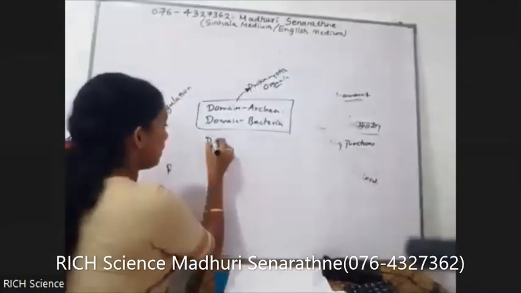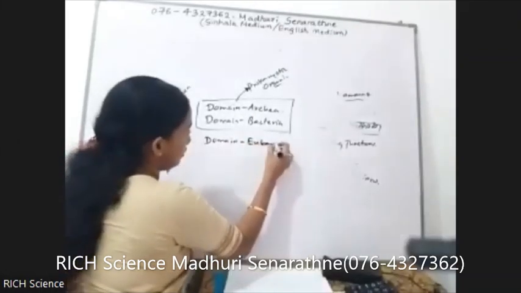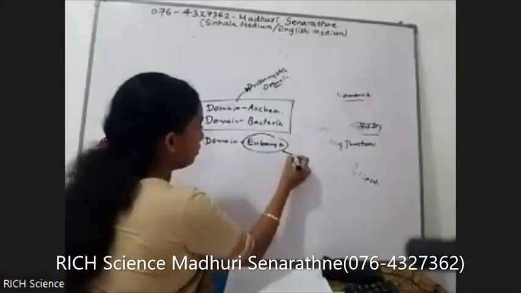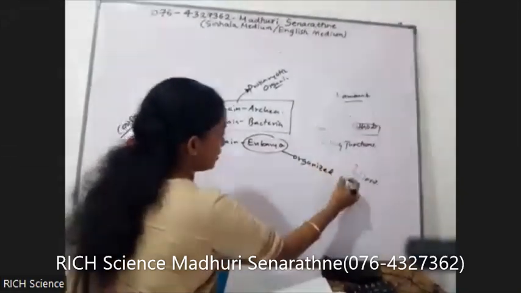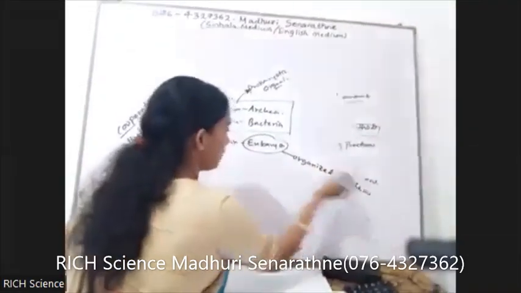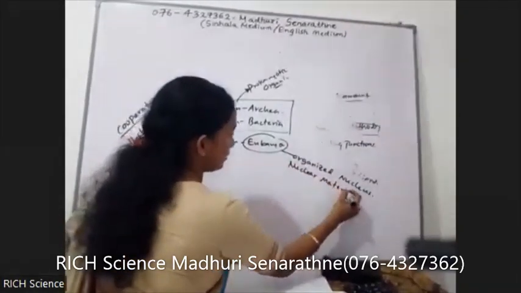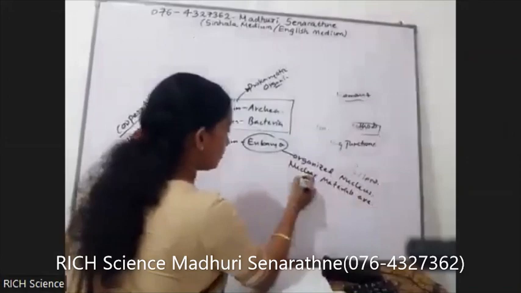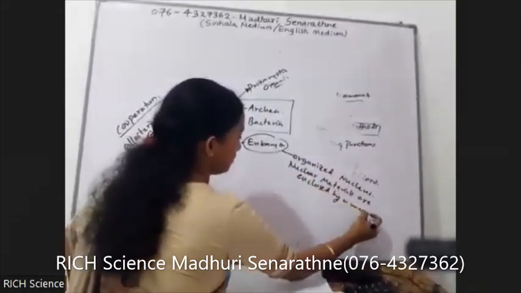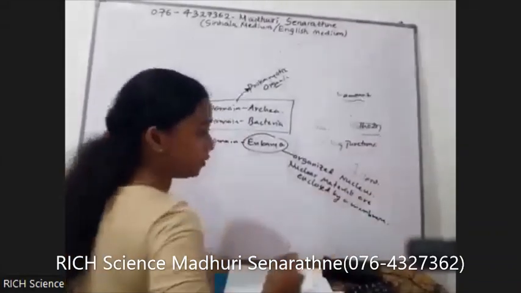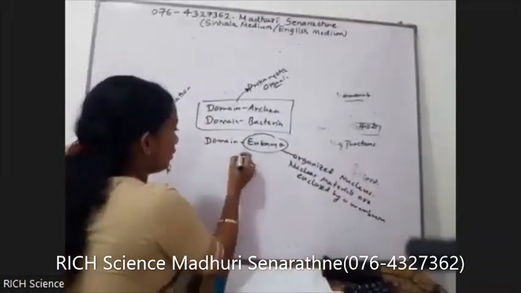But in domain Eukarya, they have an organized nucleus. Nuclear materials are enclosed by a membrane. Okay, nuclear materials are enclosed by a membrane, so they are eukaryotes.